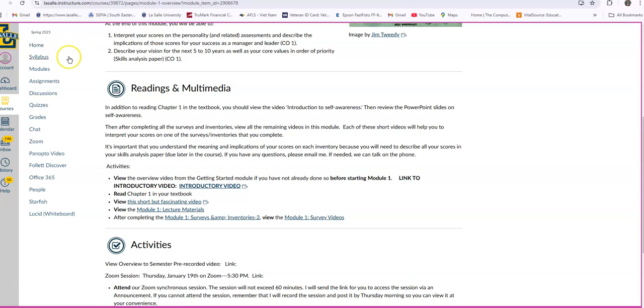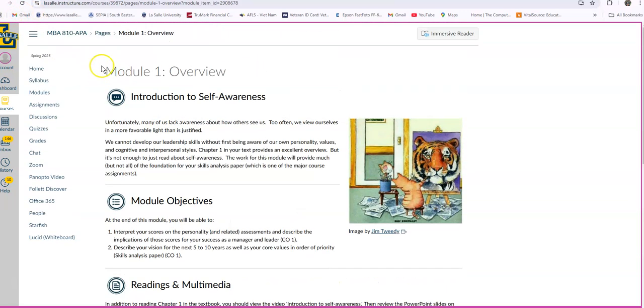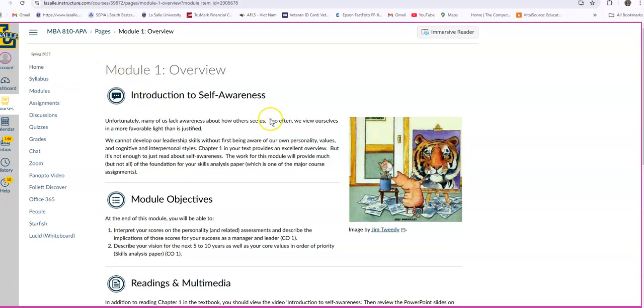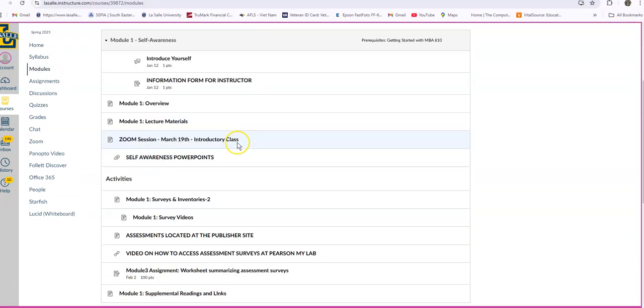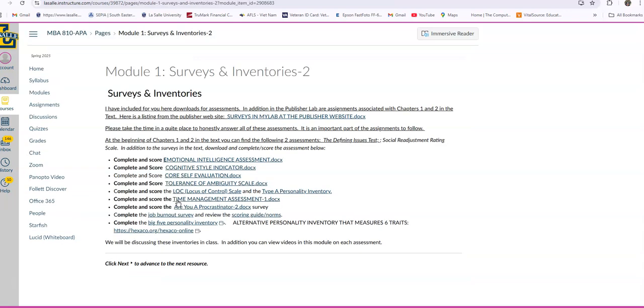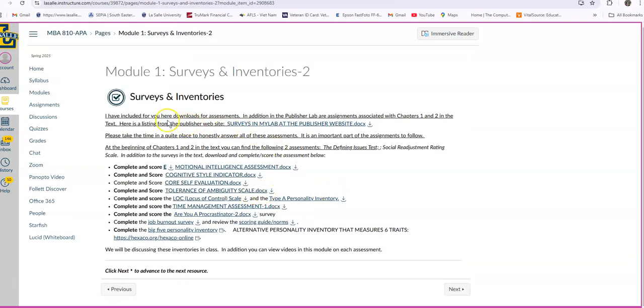And let me go back. Let me go back to Module 1 that I'm looking at here. And then here's the lecture materials. Here's the surveys and inventories I was talking about. This is where I want you to really take all of these. I've included for you here a lot of assessments. Here's a listing of the publisher's website, surveys, answer all the assessments.